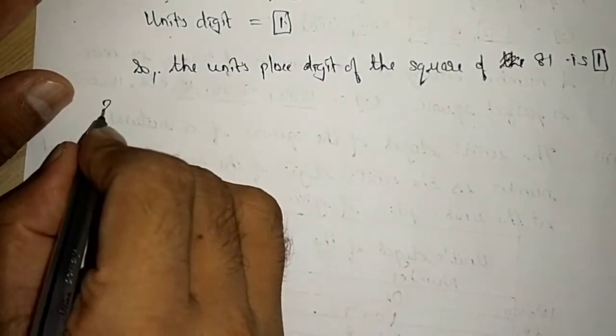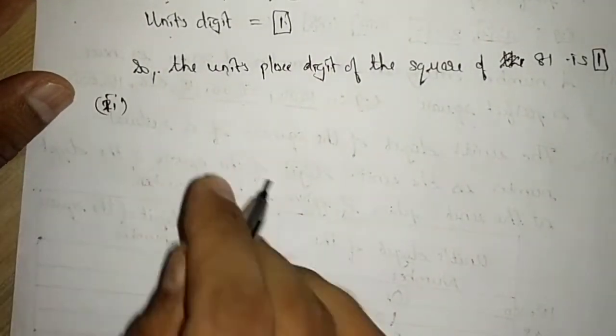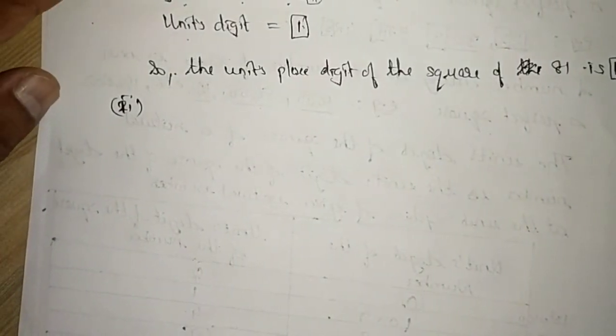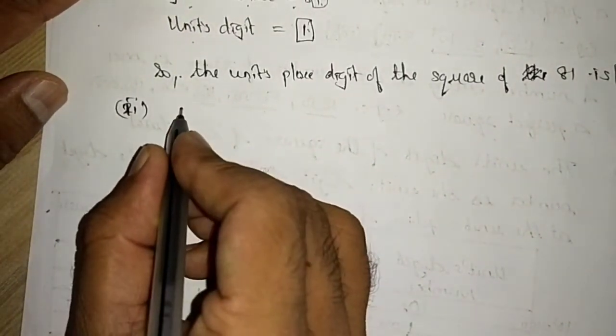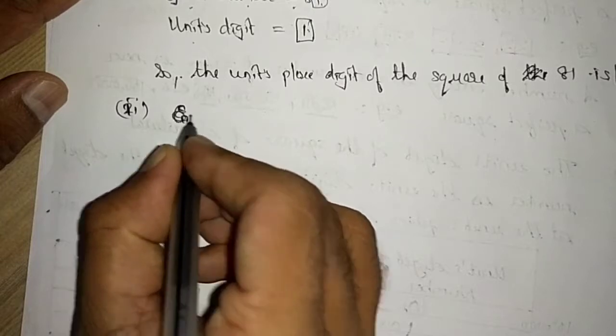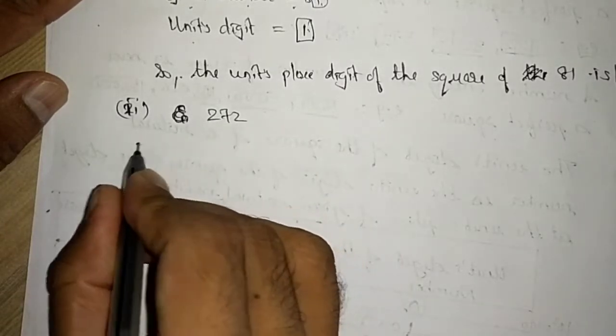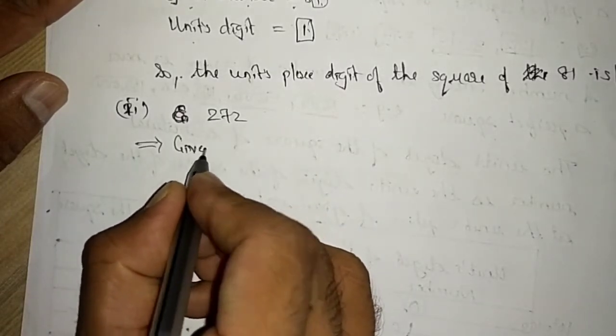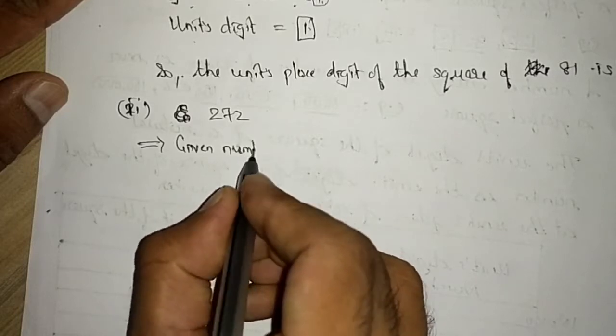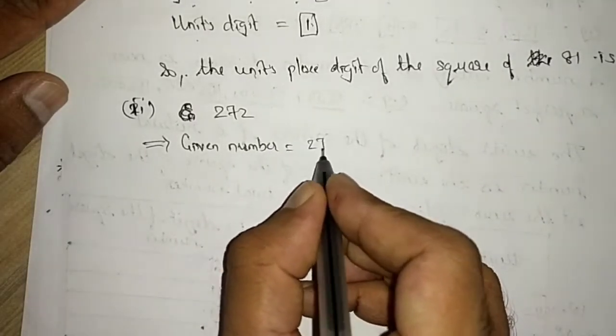Let us move to the second part. I will solve 3 parts. The rest you are supposed to write. Given number, next number is 272. So we will write like this: given number is equal to 272.